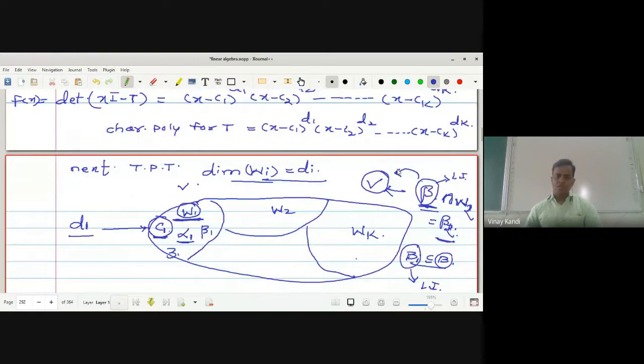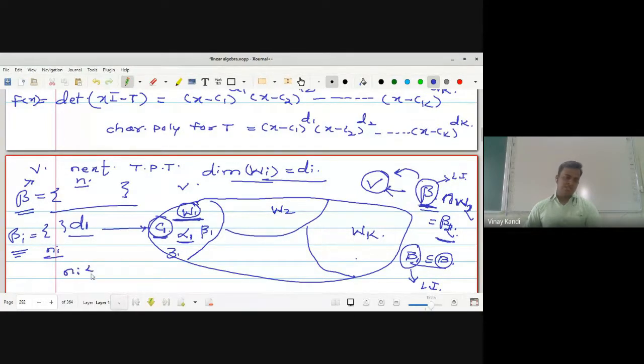Now I don't know how many vectors are there. Suppose beta, your whole basis, contains n vectors, and assume that this set beta_i contains n_i vectors. Beta, which is a basis for V, contains how many vectors? n vectors, because the dimension of V is equal to n. And this beta_i is a subset of beta. Suppose the number of vectors is n_i, then this n_i is always less than or equal to what? n. Is it correct? Yes, sir. Now pay attention, we will use this ahead.